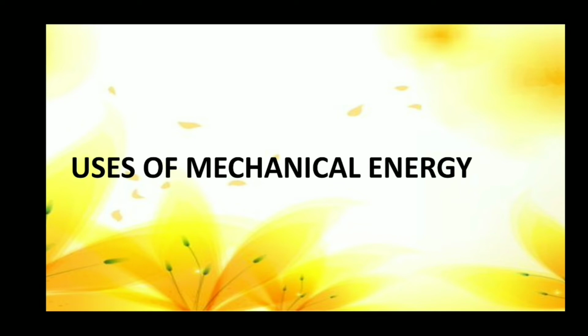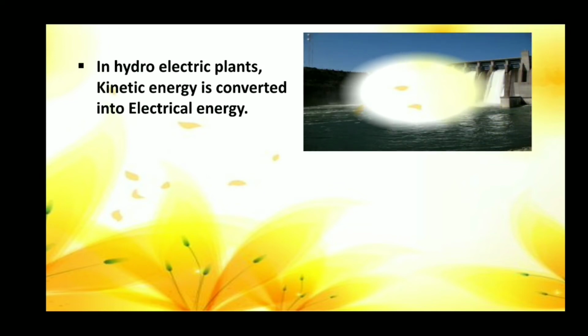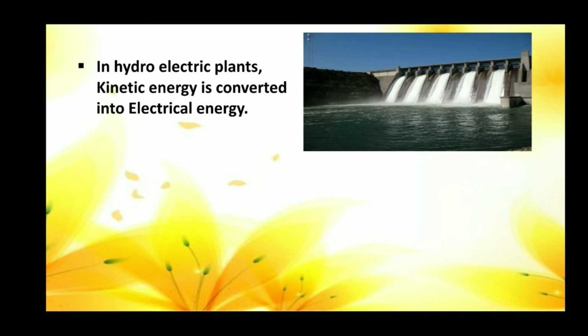Here we can see the uses of mechanical energy. In hydroelectric plants, kinetic energy is converted into electrical energy. That is, the moving water from the dam produces electricity.